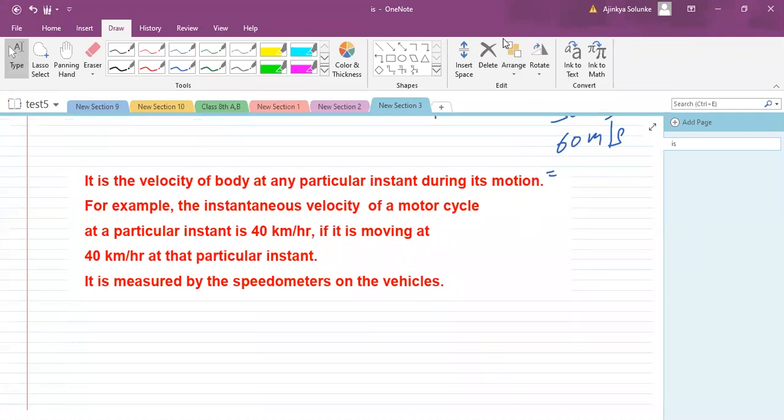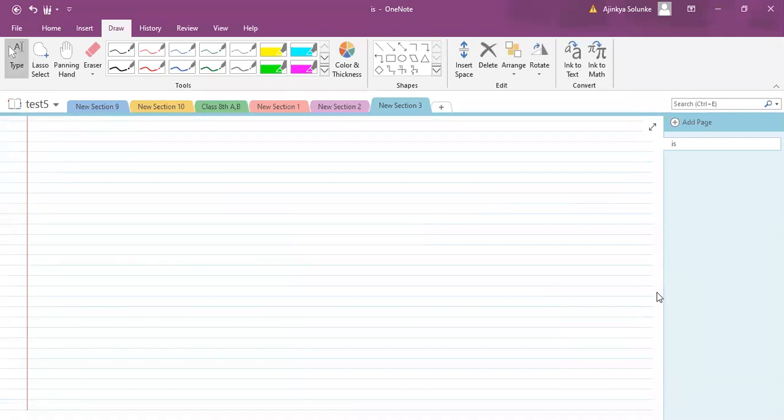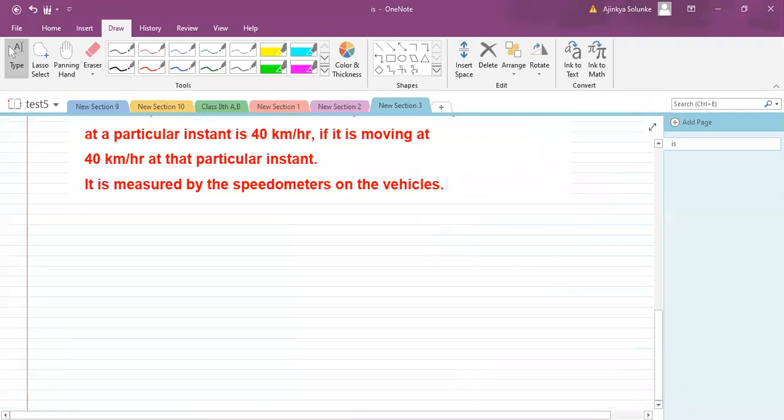Yes, Ayush, that is also correct. Velocity of an object under motion at a specific point of time. Okay, fine. Let us go to the next question now. The next question is, okay, so this is the question.